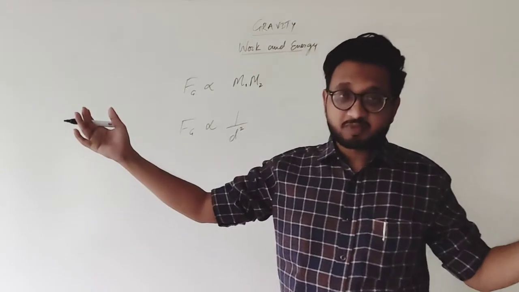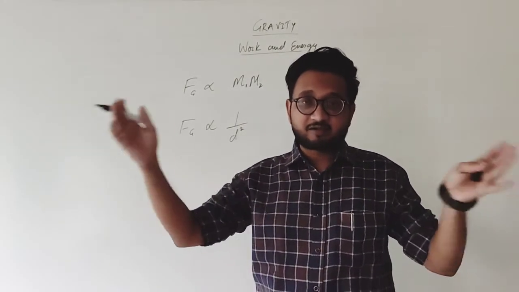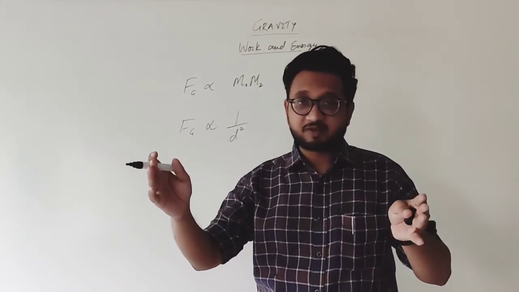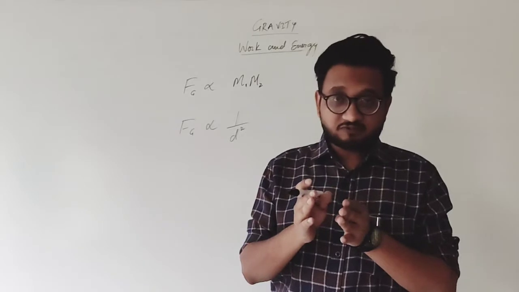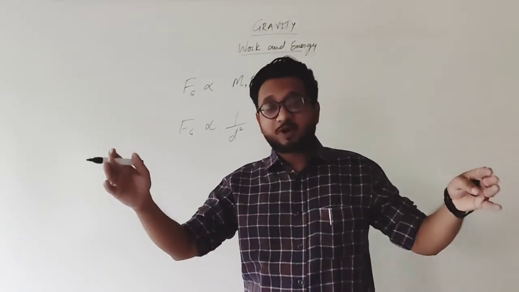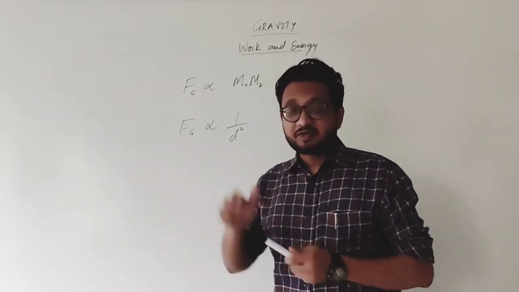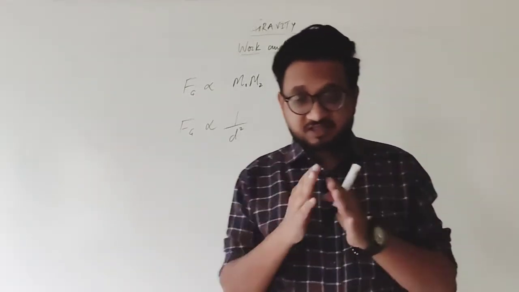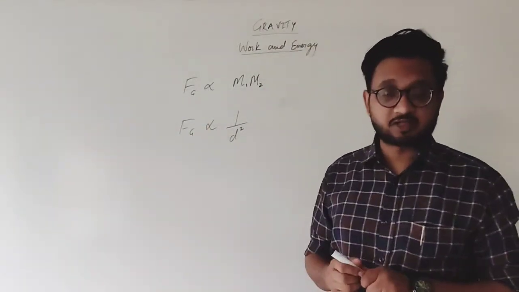So 100 meters is the greatest distance and 10 centimeters the least distance, and the force of gravitation will be maximum for the least distance, then comes 1 meter, then 100 meters. More the distance, less the gravitational force, and less the distance, more gravitational force. That is why it is inversely proportional.